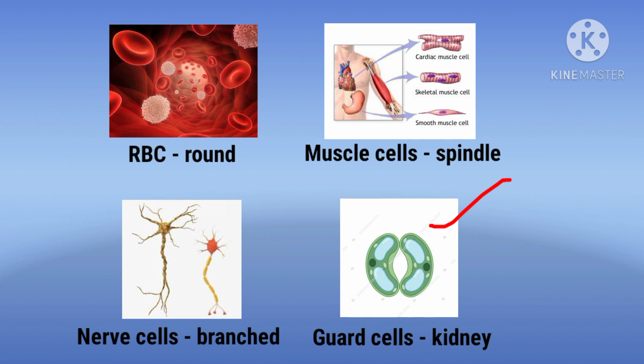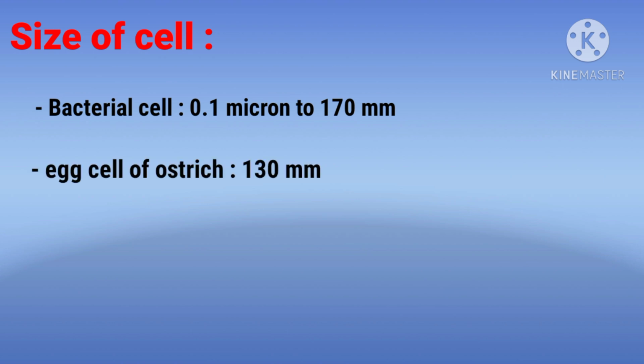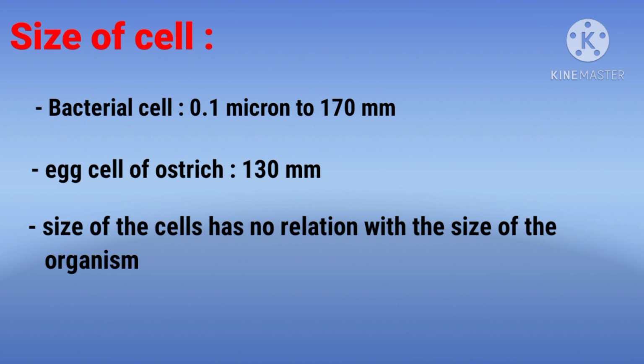Like the shape, the size of the cells also varies. For example, the size of the bacterial cell may vary from 0.1 micron to 170 mm. At the same time, the egg cell of an ostrich may be as large as 130 mm. Can I be clear that the size of the cell has no relation with the size of the organism? For example, the cell size of an elephant need not be bigger than those in a rabbit. So, now we are clear that cells are of different shapes and size.